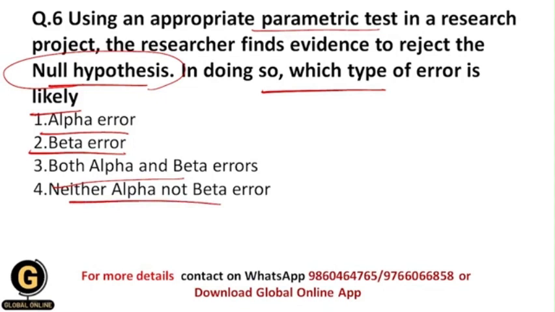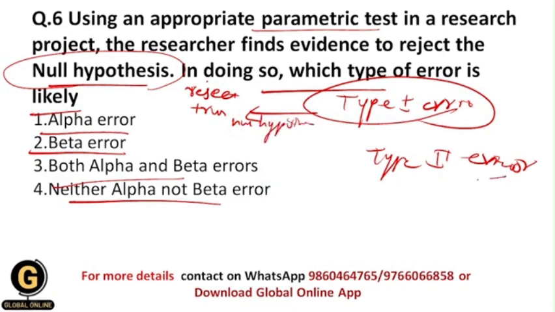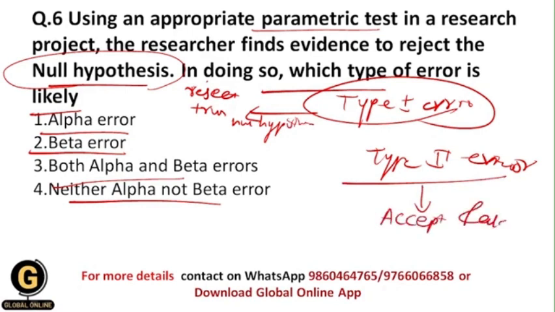So basically students, there are two types of error that I have told you earlier, and those are type 1 error and type 2 error. Again I am going to tell you about this. Type 1 error occurs when we reject the null hypothesis whenever it is true. All of you getting? Type 2 error occurs when we accept the false null hypothesis.